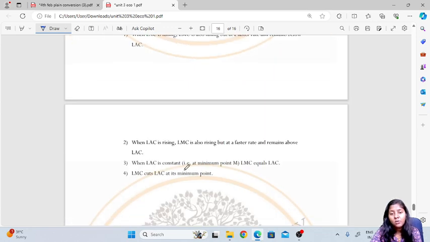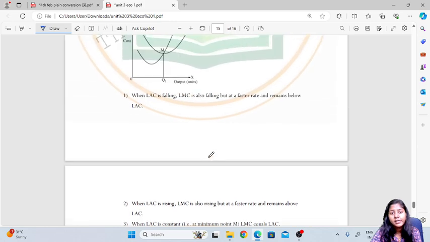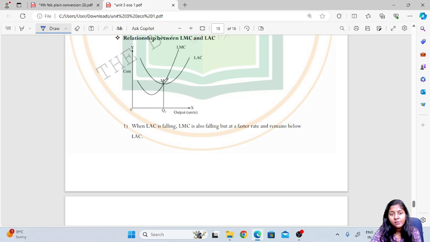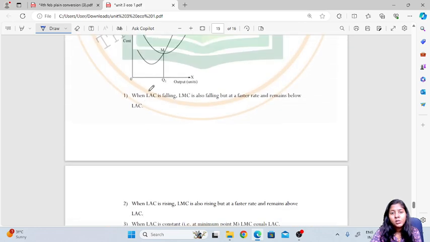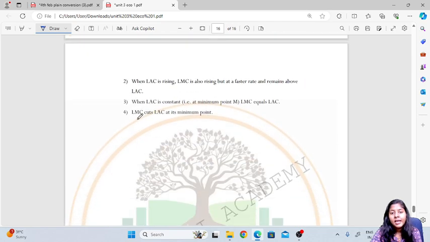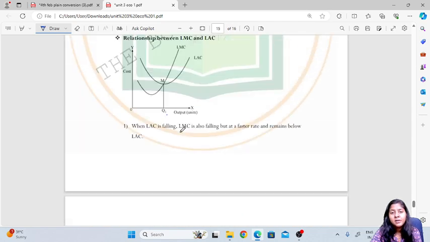When LAC is constant, that is at the minimum point M, LMC is equal to LAC, over this point where Q1 intersects, as we have shown. LMC cuts LAC at its minimum point.